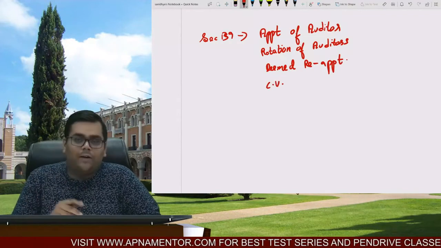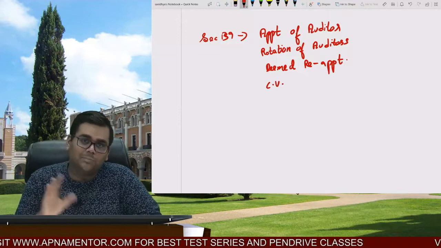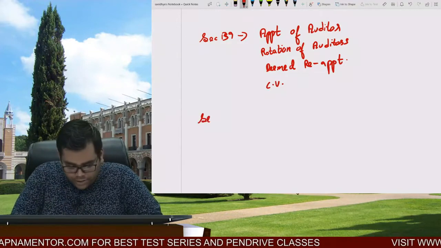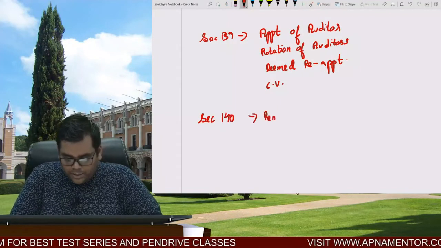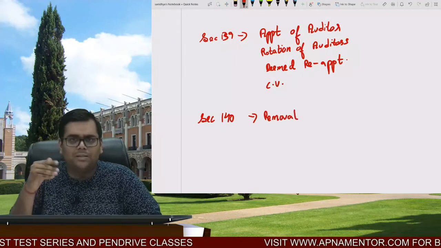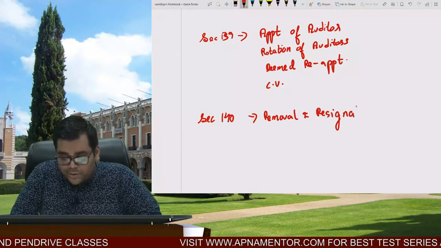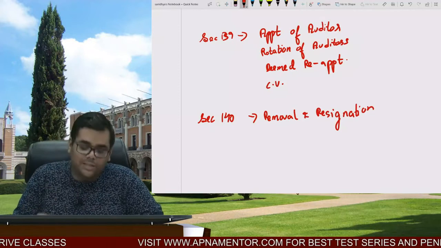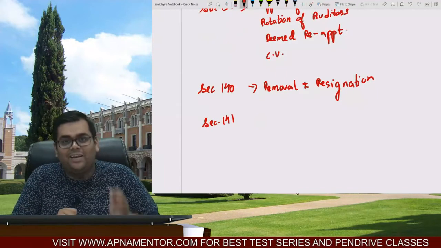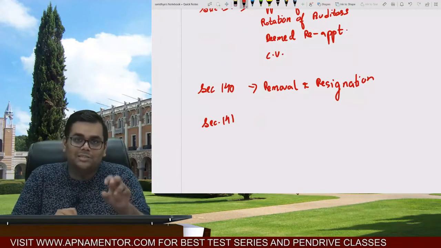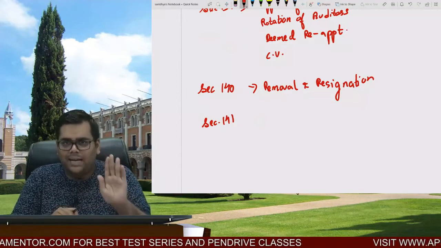Now exactly what is the opposite of appointment? Exactly opposite of appointment is removal. So section 140 talks about removal of auditor, right? Removal and resignation. This is just to remember the flow. So now just think, why is the auditor removed? The auditor is removed because he is disqualified. Now let me clarify, it is not that the auditor is removed only because he is disqualified. This is just to remember the flow of the sections and to remember the section number, that's it.